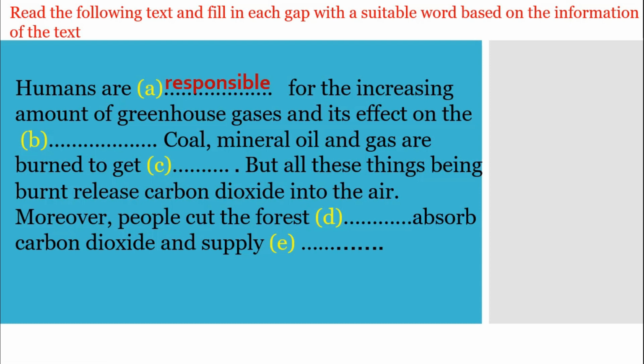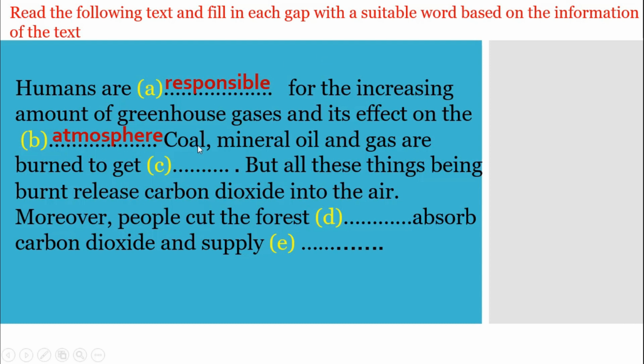After that, its effect on the dash. So, what will be the correct answer? Yes, the answer will be atmosphere. So, this word is totally relevant to this sentence, and you have already read the text and you know the meaning of the sentence, and you can write down the appropriate word.